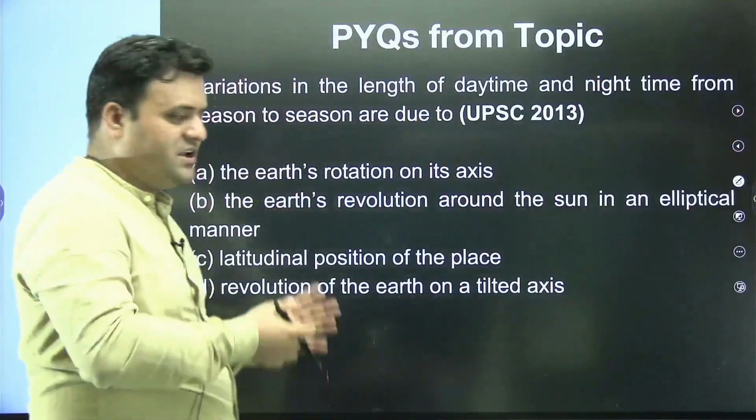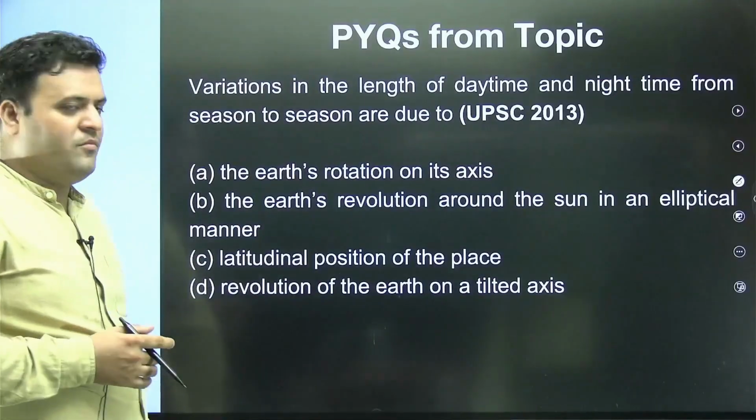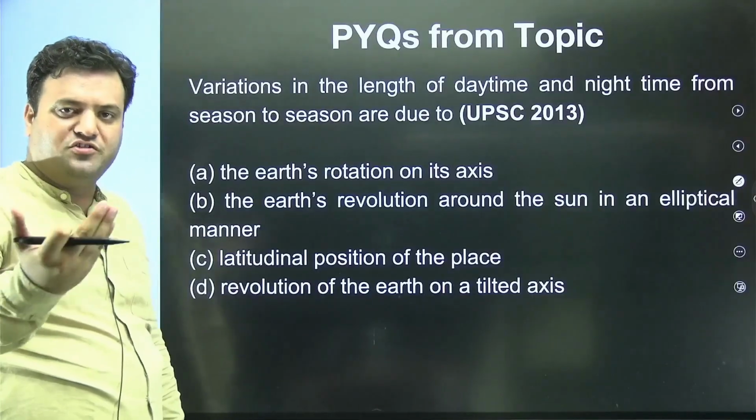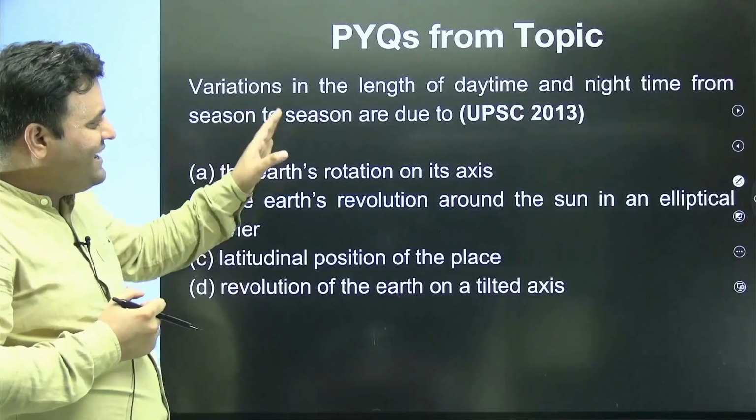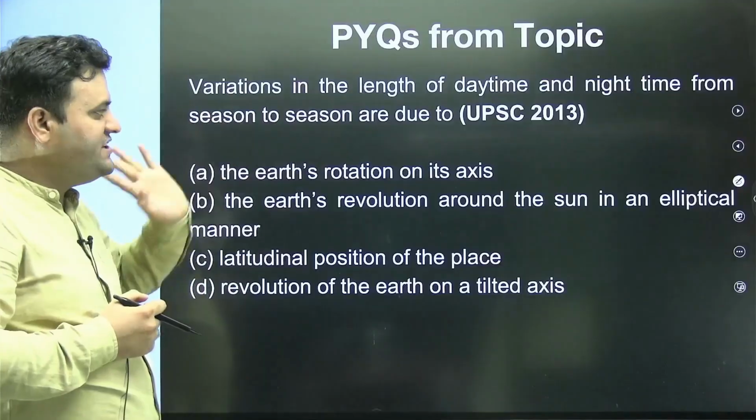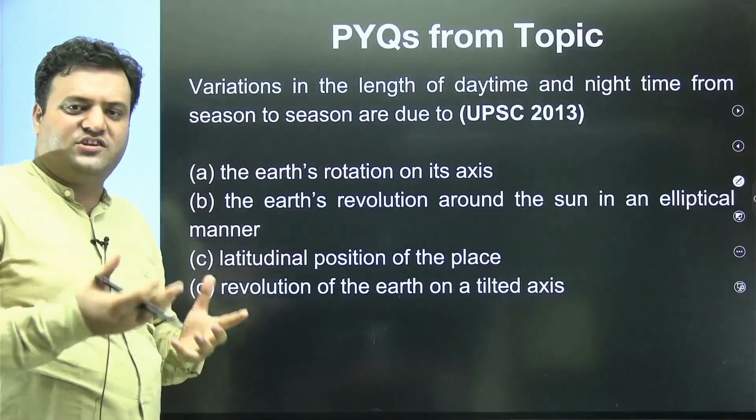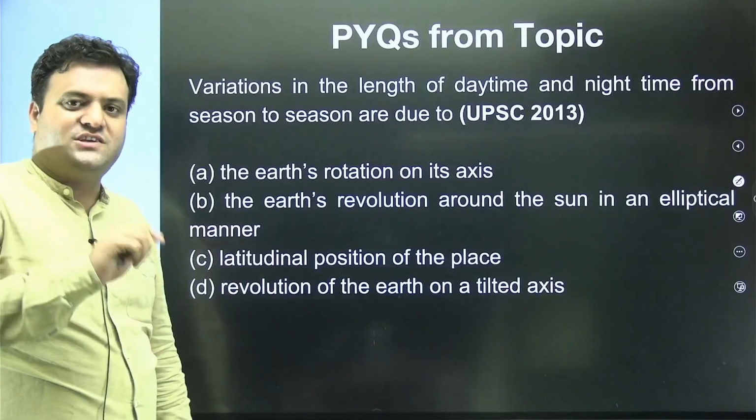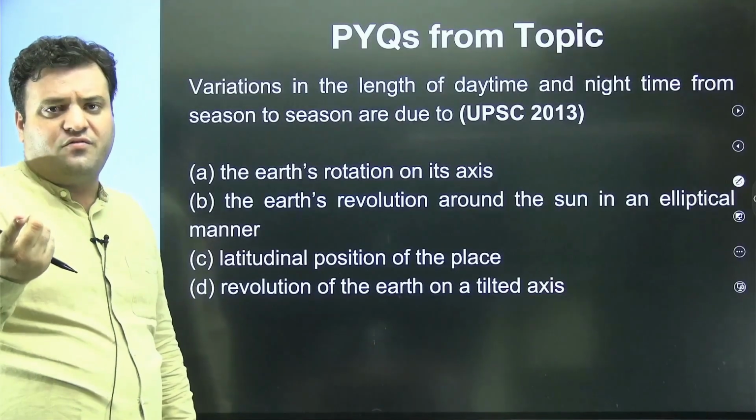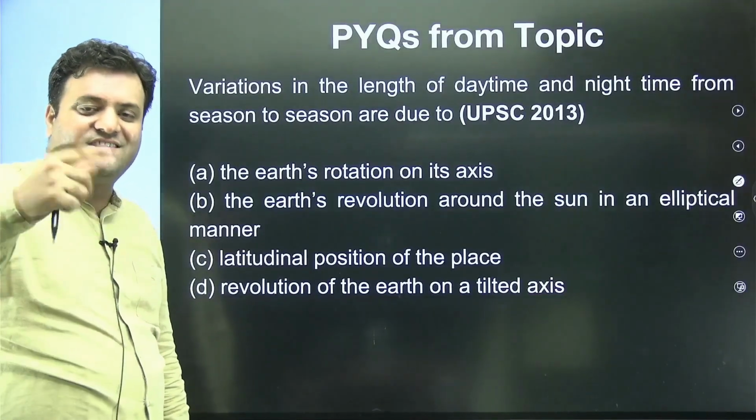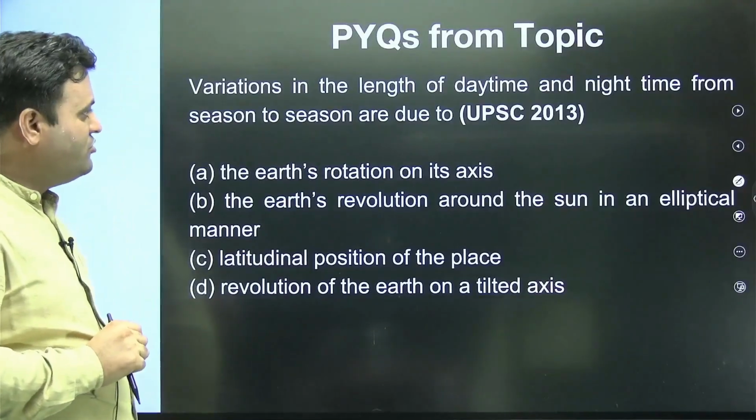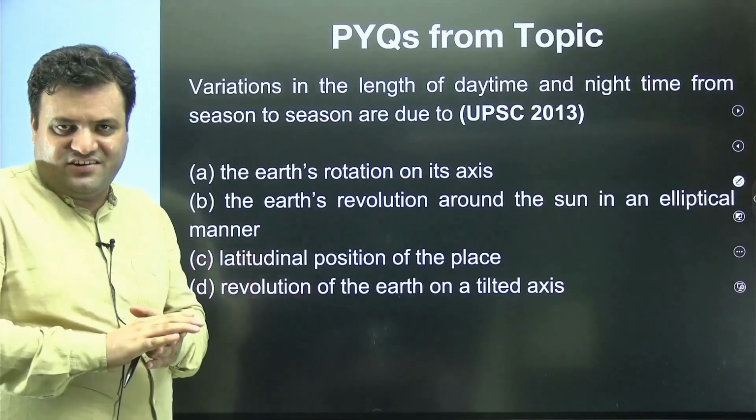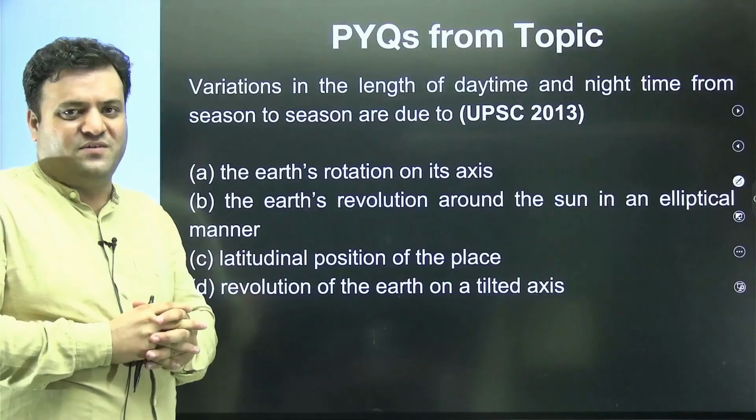Moving ahead, here you have one more question from this particular topic of rotation, revolution, season, latitude, longitude, which we have covered. Variation in length of daytime and nighttime from season to season are due to... Now this question is very much conceptual in its approach. This question is asking about two dimensions: the variation in terms of nighttime and daytime, and seasonal occurrence. So season and the variation in day and night. What are the reasons responsible for this?